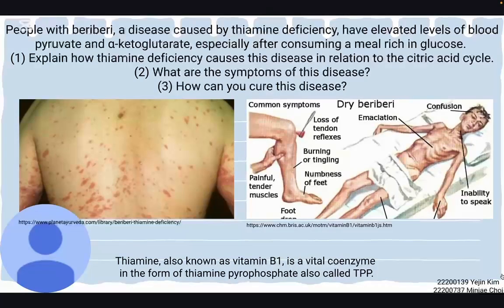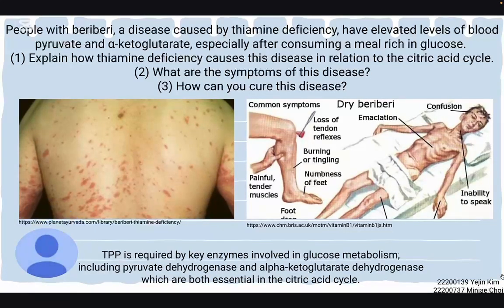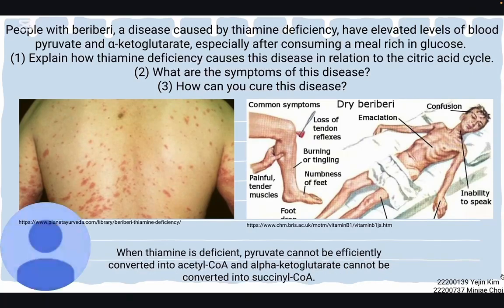Thiamine, also known as vitamin B1, is a vital coenzyme in the form of thiamine pyrophosphate, also called TPP. TPP is required by key enzymes involved in glucose metabolism, including pyruvate dehydrogenase and alpha-ketoglutarate dehydrogenase, which are both essential in the citric acid cycle.